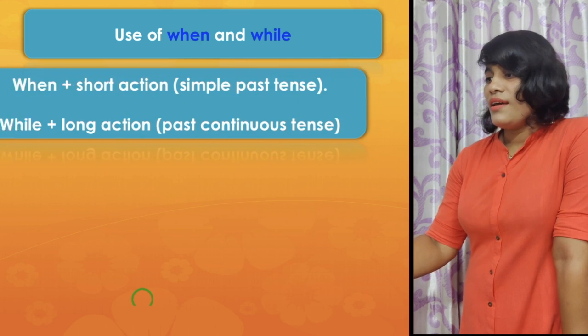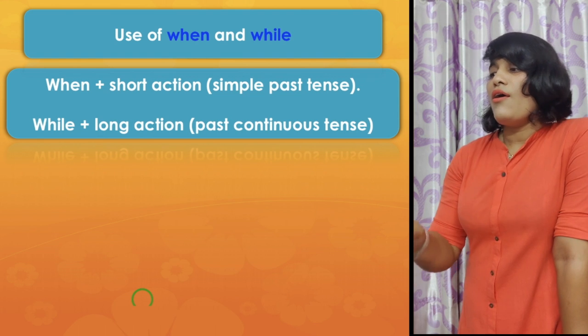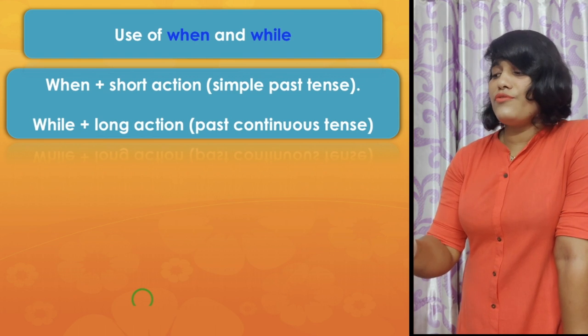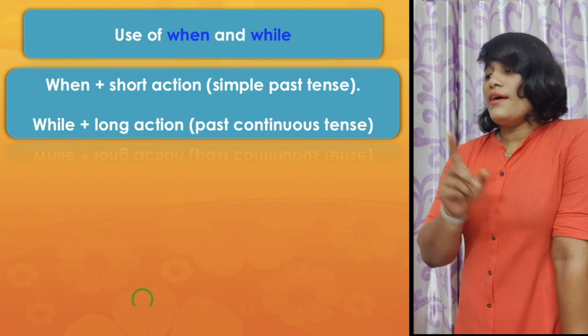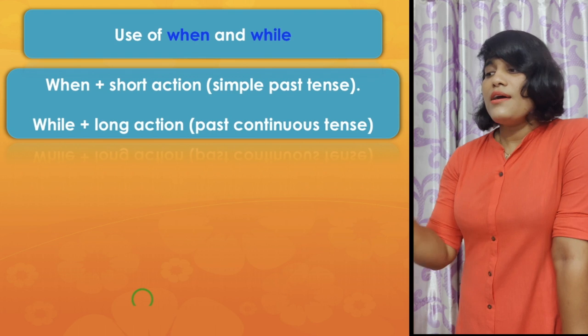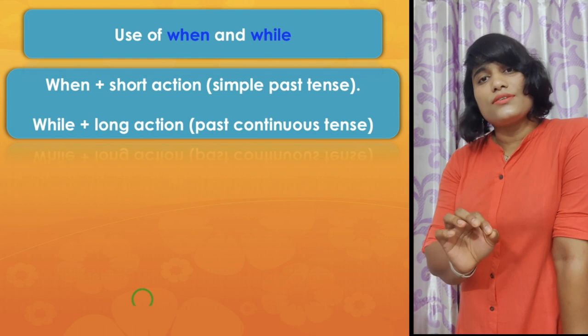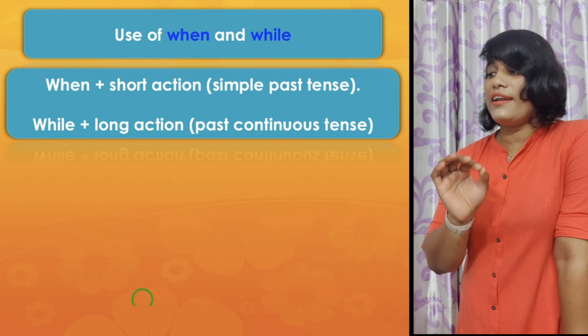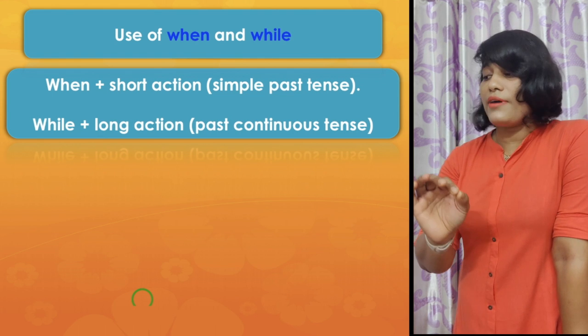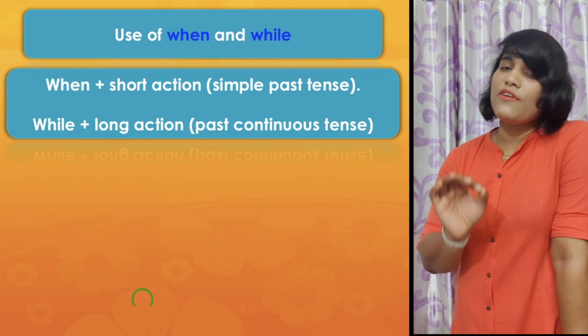Here you can understand better that when is always used with a short action, and you have to use simple past tense. But while is always associated with a long action, and it is written like this in the past continuous aspect of the verb.